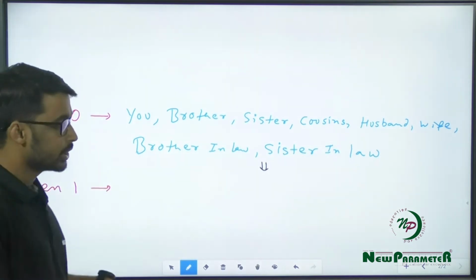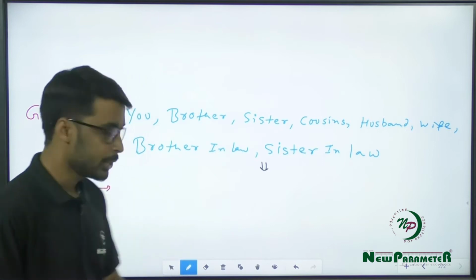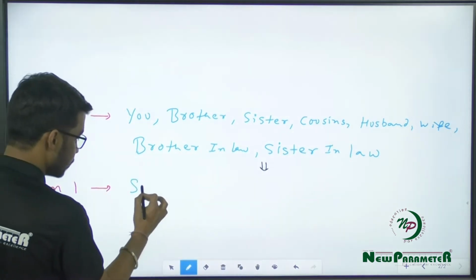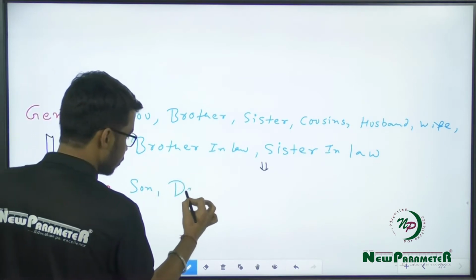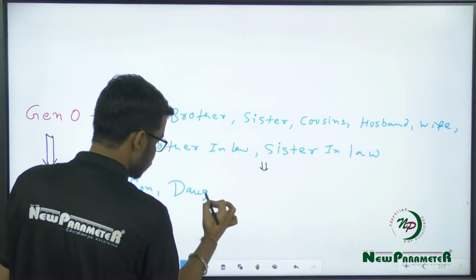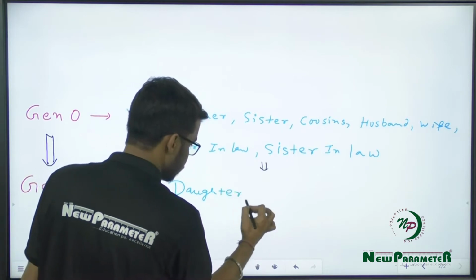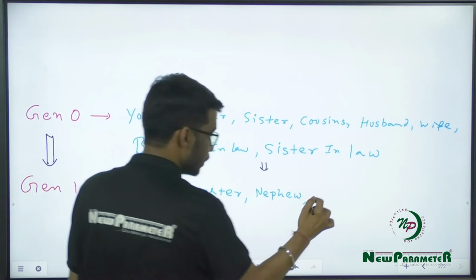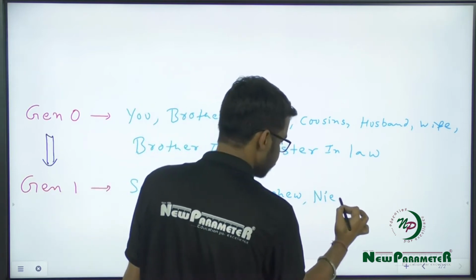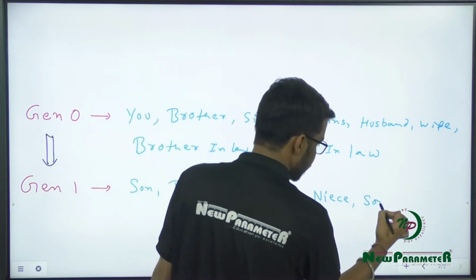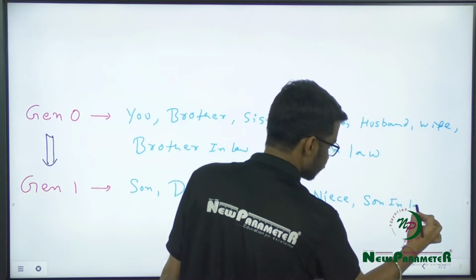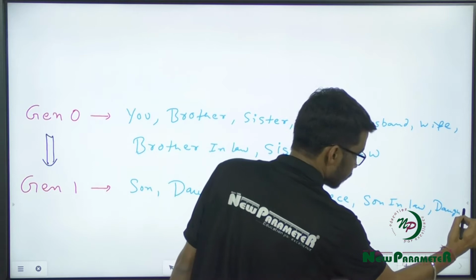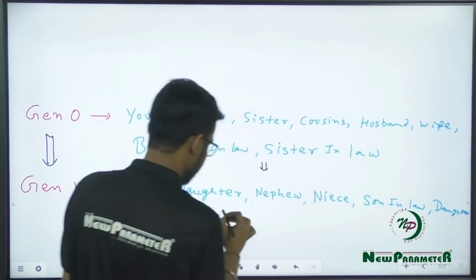Now, in the generation that comes after you, the blood relatives that you have are son, daughter, nephew, niece, son-in-law, daughter-in-law.